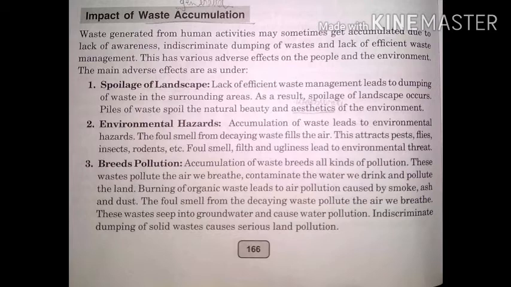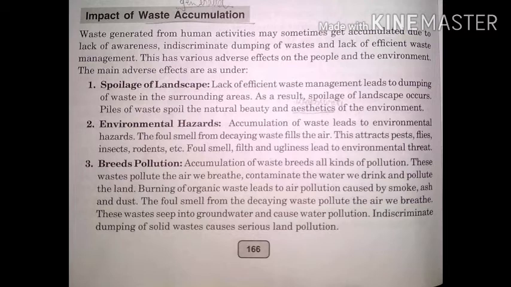Breeds pollution. Accumulation of waste breeds all kinds of pollution. These waste pollutes the air that we breathe, contaminate the water that we drink and pollute the land. Burning of waste leads to air pollution caused by smoke, ash and dust. The foul smell, the rotten smell from the decaying waste pollutes the air that we breathe.